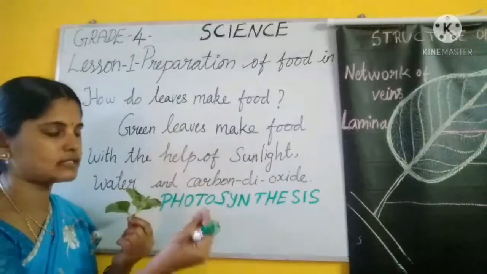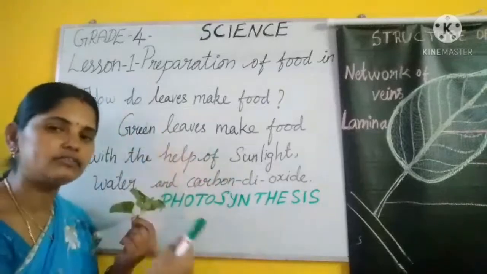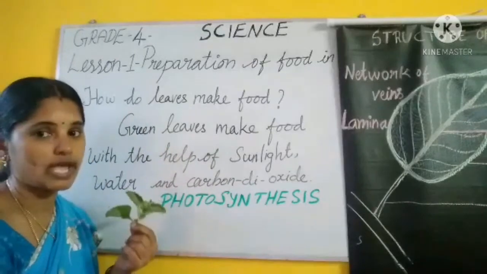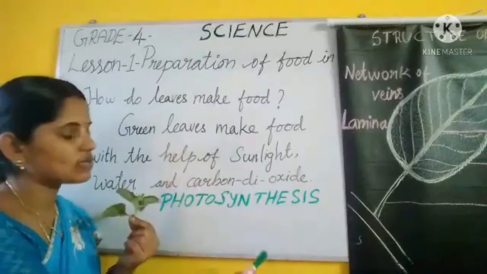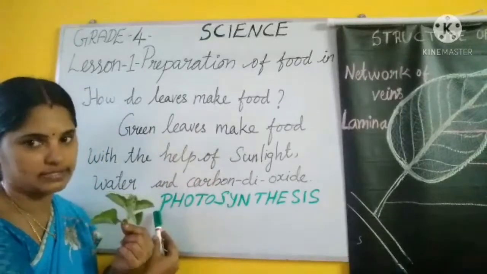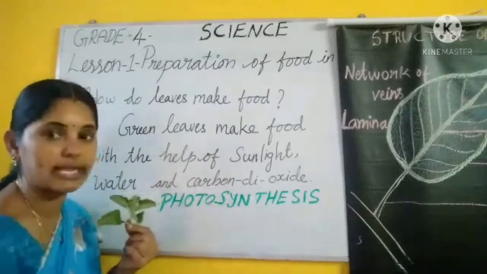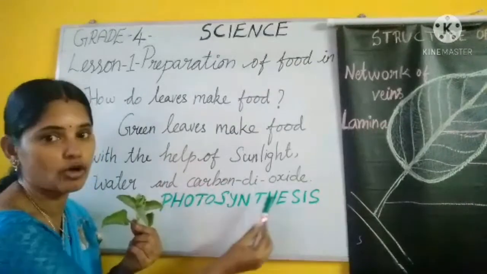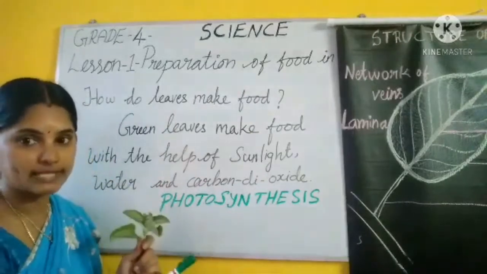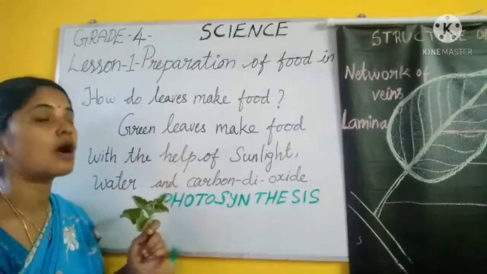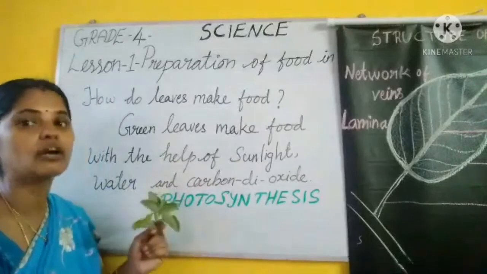Name of those gases: oxygen, carbon dioxide, nitrogen, like that we can say many gases. Among those gases, oxygen and carbon dioxide are very much necessary for plants. What are the gases? Oxygen and carbon dioxide. In that, for making food in the plants, air is a mixture of many gases. Among that gas, carbon dioxide gas is needed for the plant to make food.